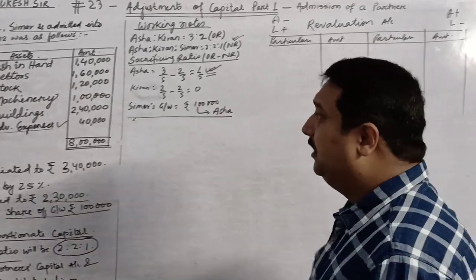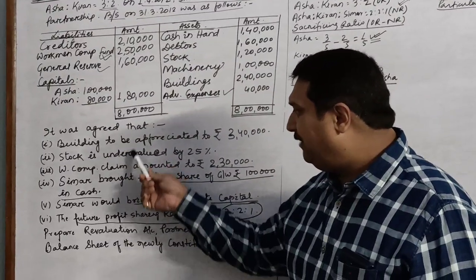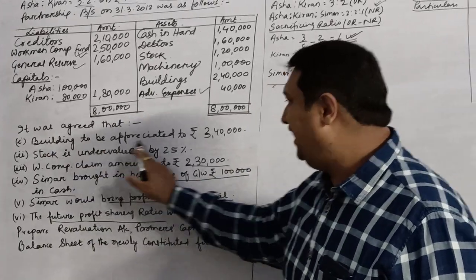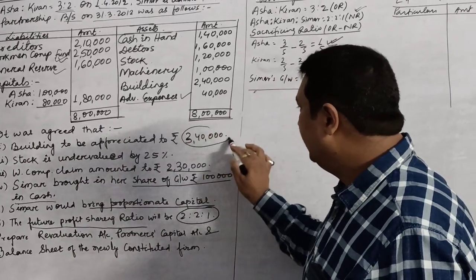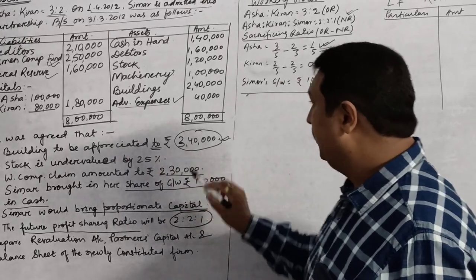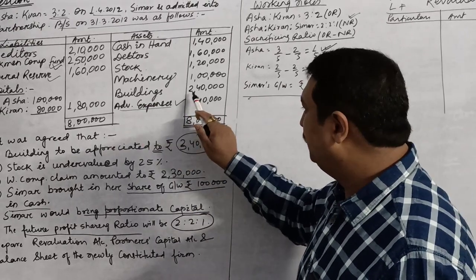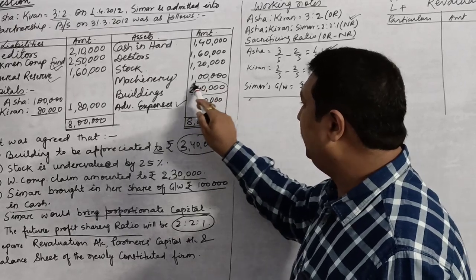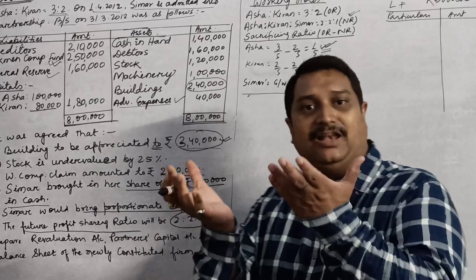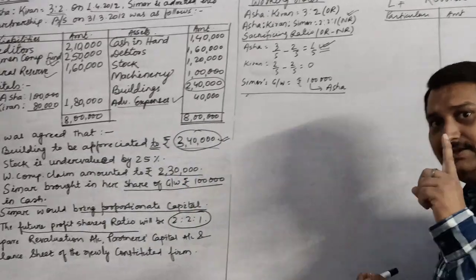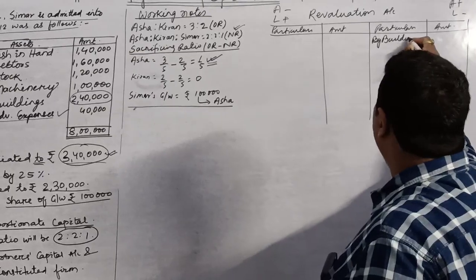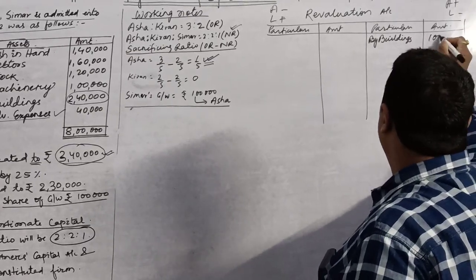Now children, the items of revaluation are only over here. The first item is building is to be appreciated to rupees 3,40,000. This is the new value. So what is the book value? If you see, the book value is rupees 2,40,000 and the new value is 3,40,000. So your value of building is increasing by rupees 1 lakh. So we will write by buildings 1 lakh over here.